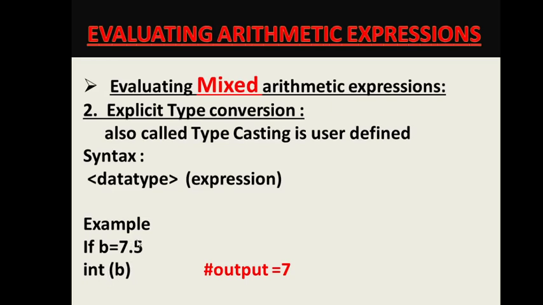So the decimal point and anything after it is truncated and I get only the integer value of b. So this is called explicit type conversion. It may be required in some programs where we need only the integer value of an expression. We do not need its decimal value. In that case, we can forcefully convert a value into another data type.